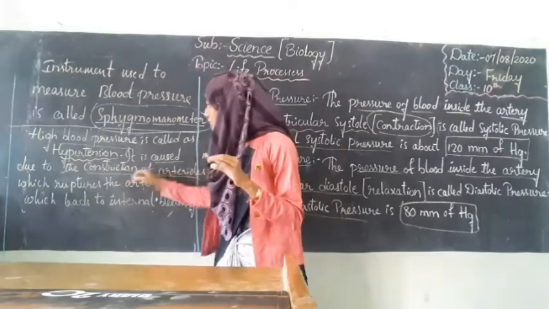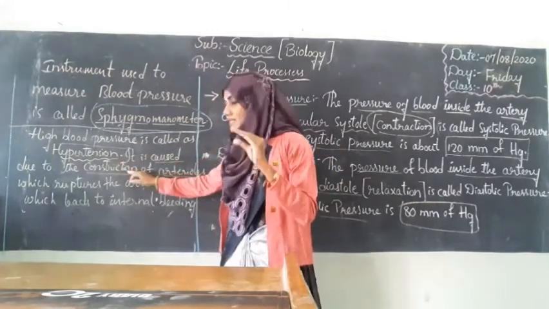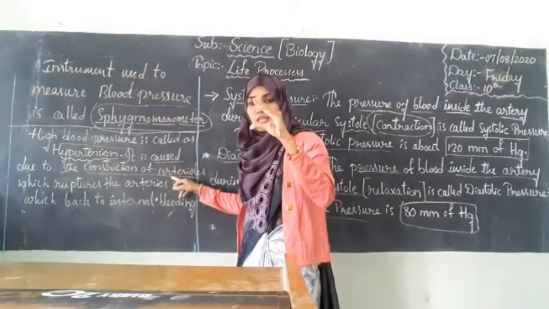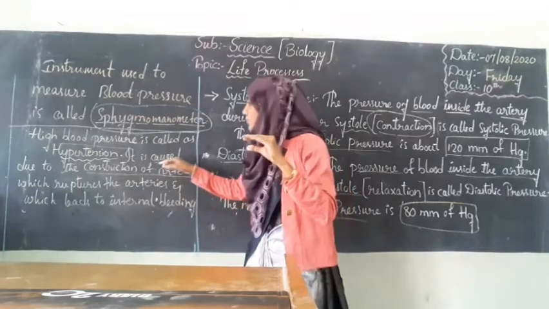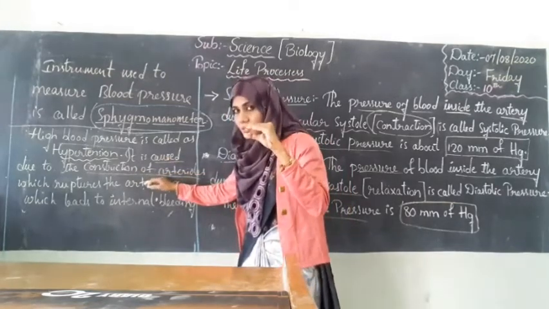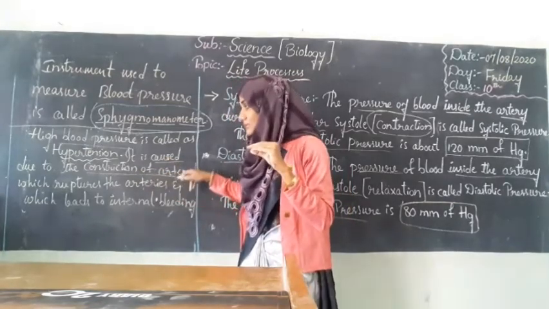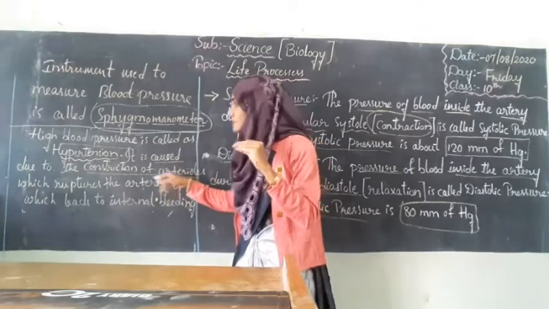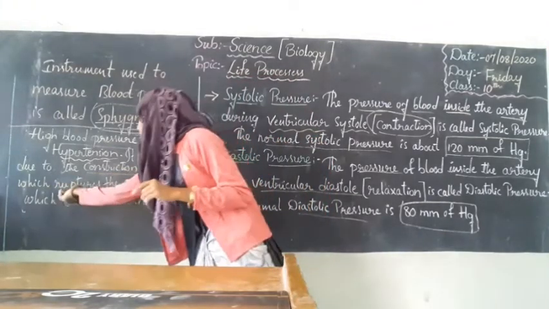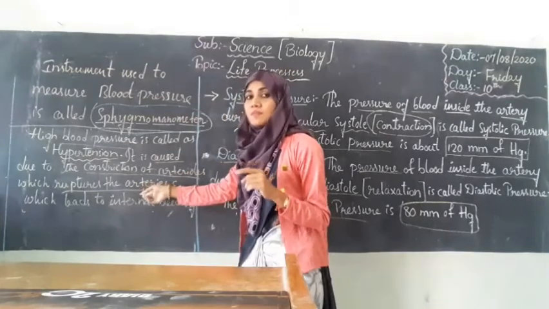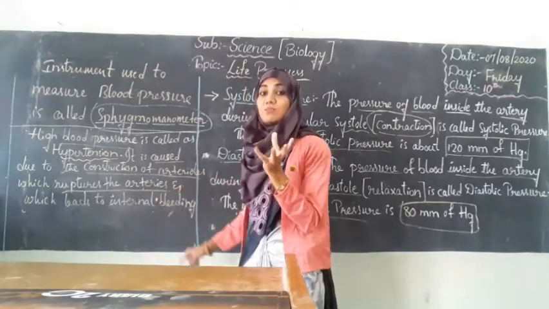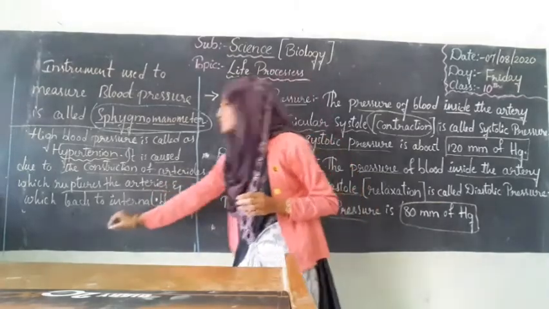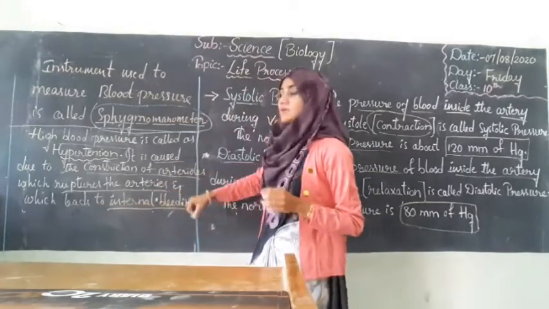These arterioles become constricted, in the sense they become narrow. If the arterioles get constricted, then it will rupture the arteries. Rupture in the sense it will break or burst the arteries, which leads to internal bleeding.